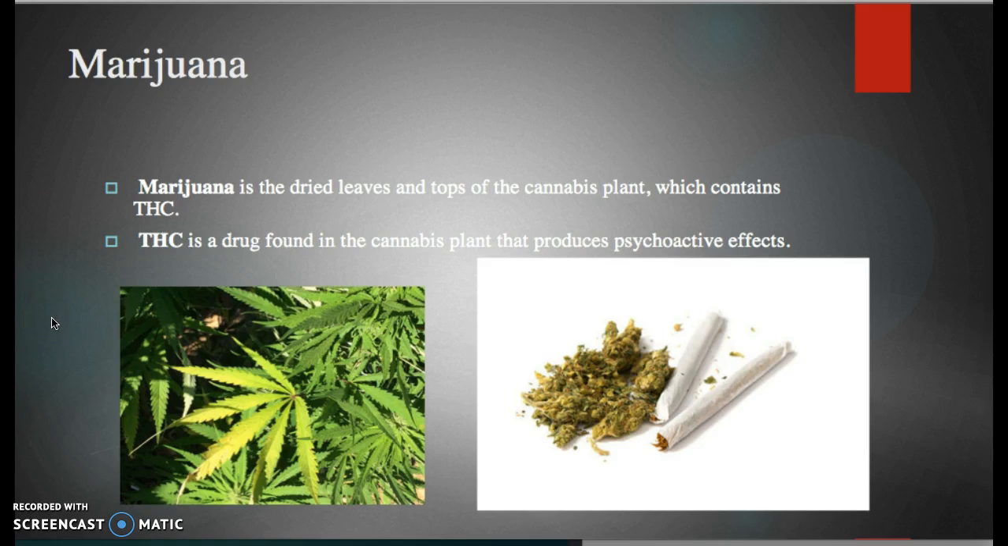The next drug that we're going to go over is marijuana. Marijuana is the dried leaves and tops of a cannabis plant, which contains THC. THC is a drug found in the cannabis plant that produces psychoactive effects. So in these pictures right here, this is a picture of a marijuana plant, and this is marijuana that is chopped up and rolled up, and it is smoked in a similar fashion to cigarettes.